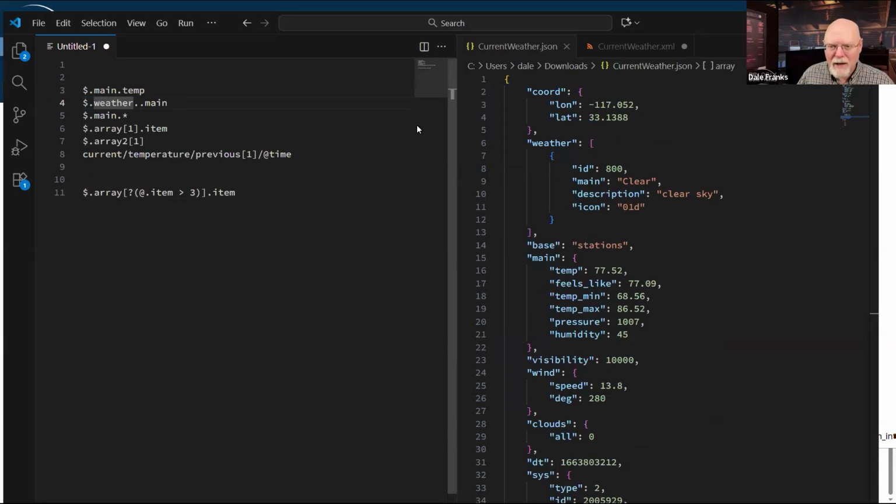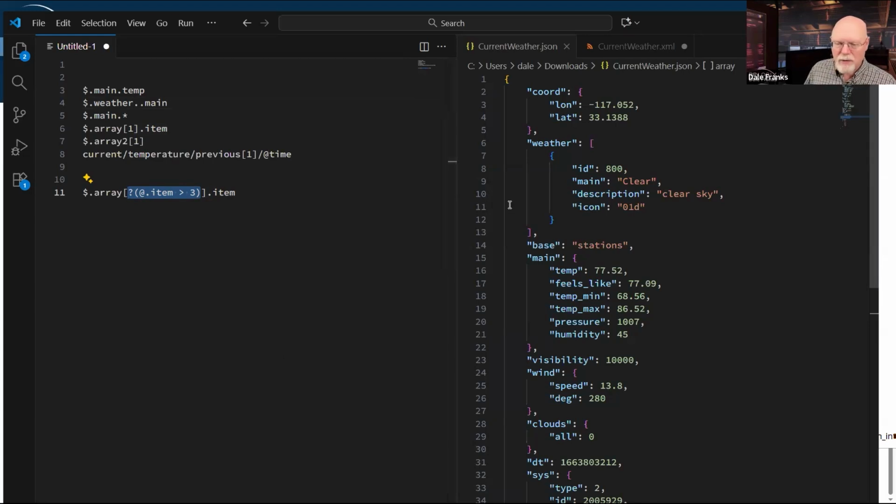As irritating as that is, the capability that JSON path gives you to run queries on the fly inside your business value is pretty darn cool. So it is something that you may want to amuse yourself with as you take a look at some of your data and how you might manipulate that data and how you might use queries to bring back better data.